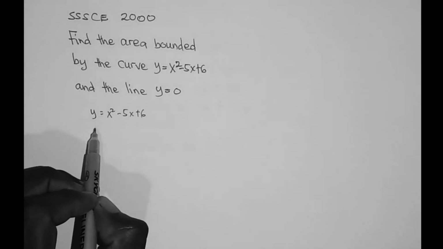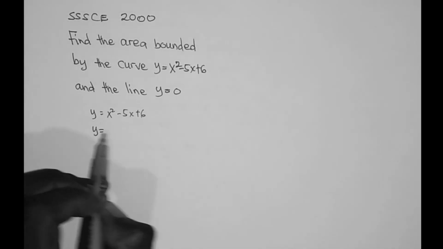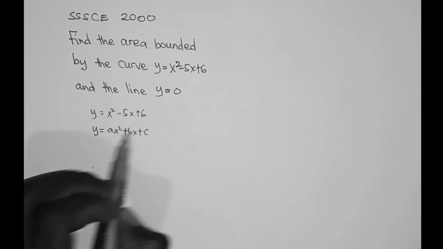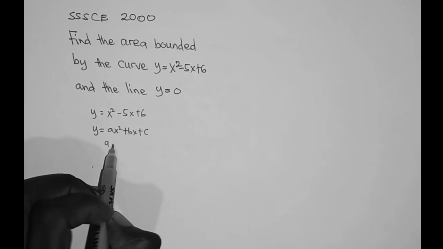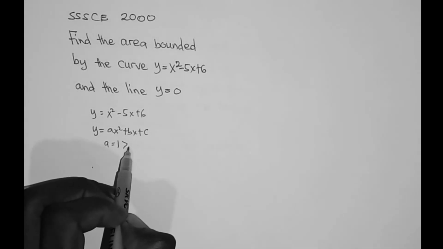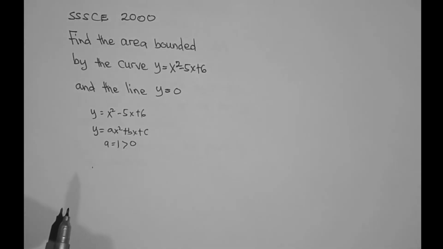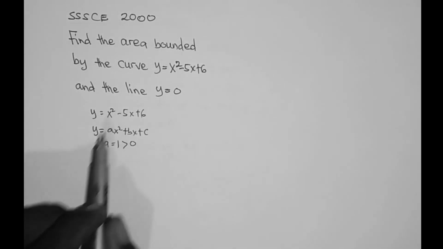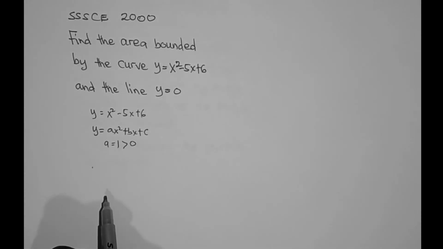We know that this curve is of the form y equals ax squared plus bx plus c, and in this case a is equal to 1, which is greater than 0. Because a is greater than 0, it is a parabola that opens up.